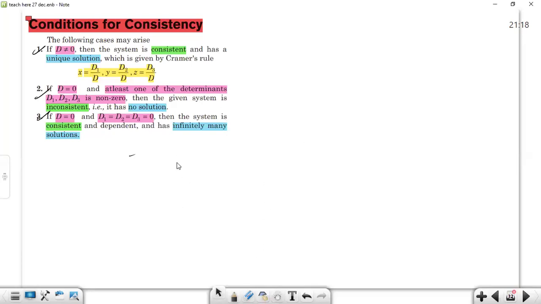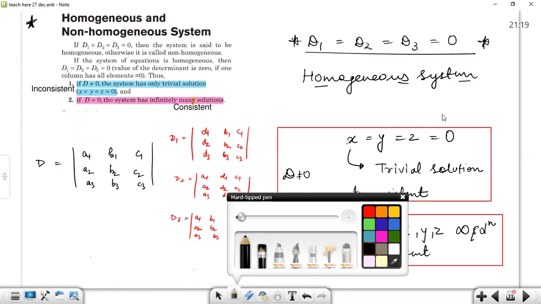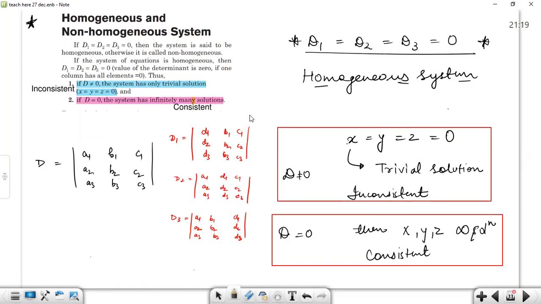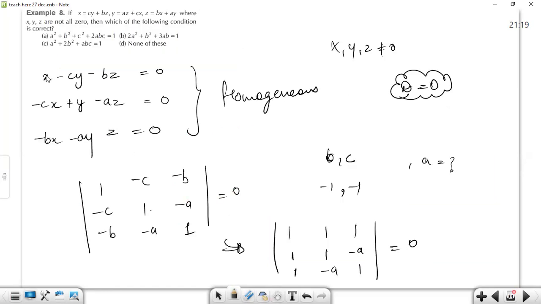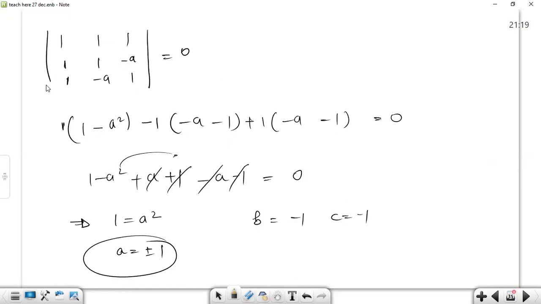Okay, so what we were discussing in yesterday's class is really very, very important. Very important. So please learn this concept in great detail, understand it very deeply: homogeneous, non-homogeneous, and the conditions of a consistent system of equations where there will be no solution, where there will be a unique solution, and where there will be just infinite solutions.